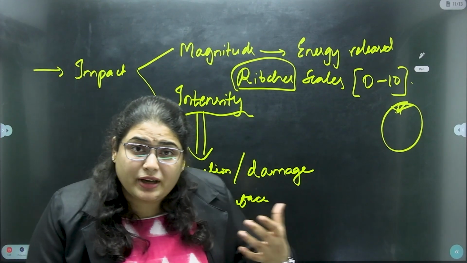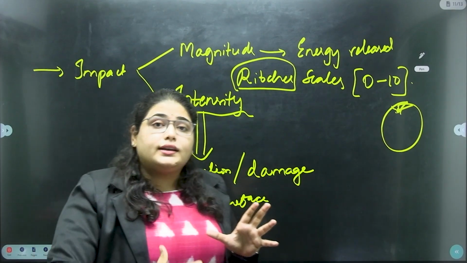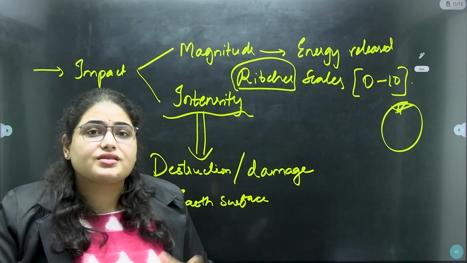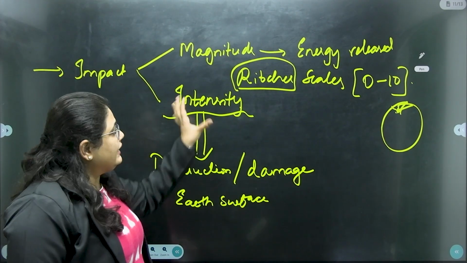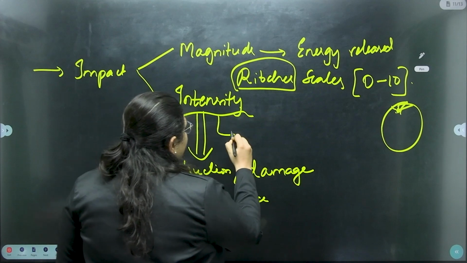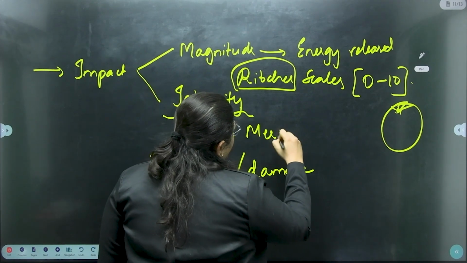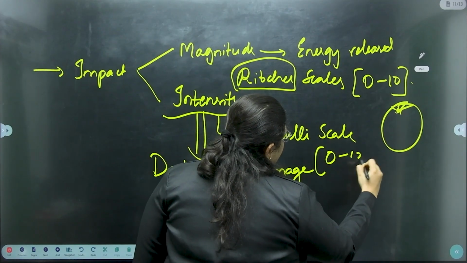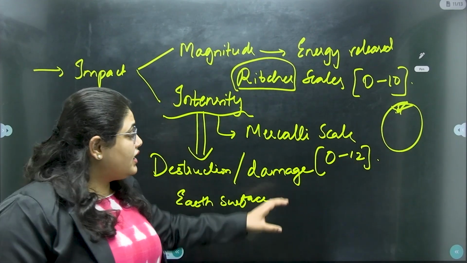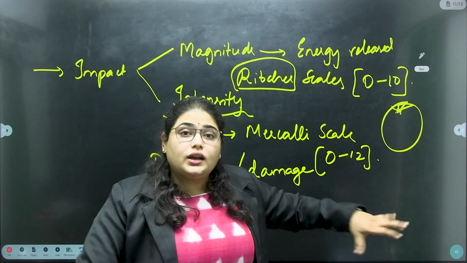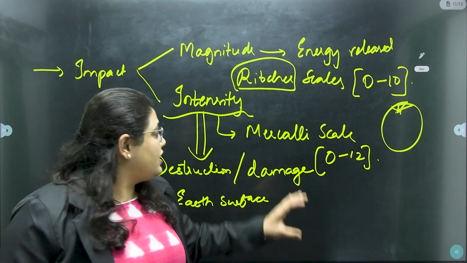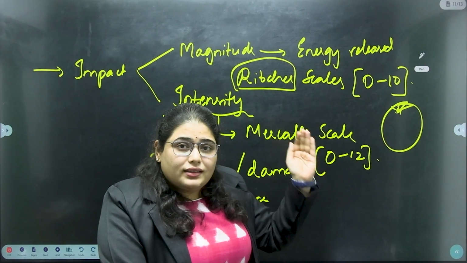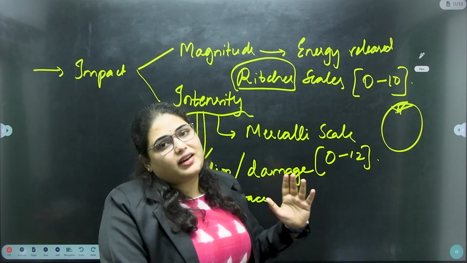So how many buildings have collapsed? How much damage has been caused to infrastructure projects like the roads, the railway bridges, etc.? Everything will come under the intensity. So it is calculated or measured on the Mercalli scale, on the scale of 0 to 12. If on the Mercalli scale the intensity is, let's say, 10, 11, 12, it means major damage has occurred. If the intensity is 1, 2, 3, then the damage on the earth's surface is very little.